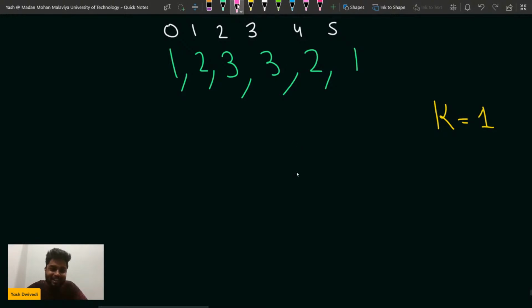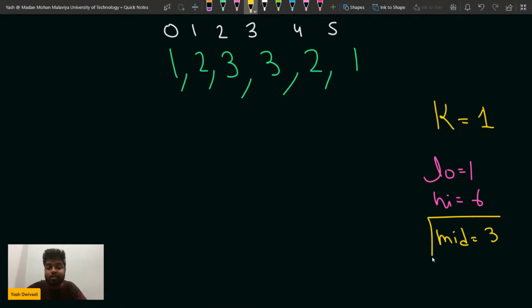Okay, so initially the low will be 1, high will be I think 6. So what will be the mid value? The mid value will come out to be nothing but 3, if I'm not wrong. So the mid value comes out to be 3. As per the code, I am going to do a dry run for all of you.